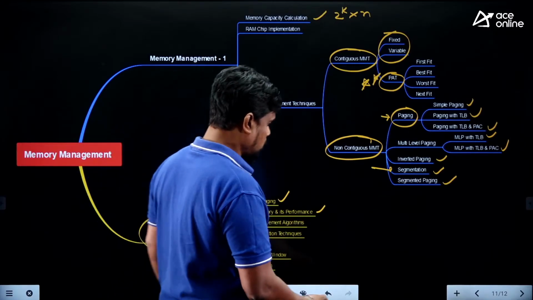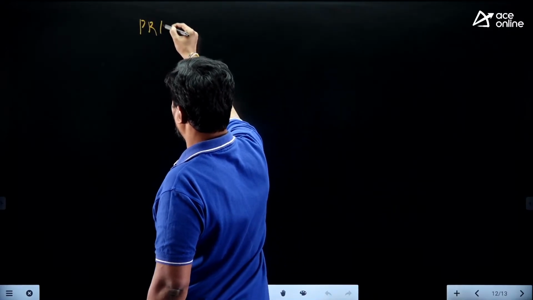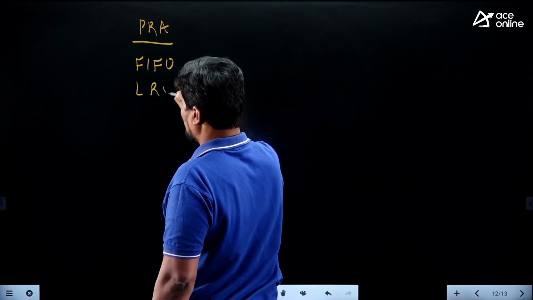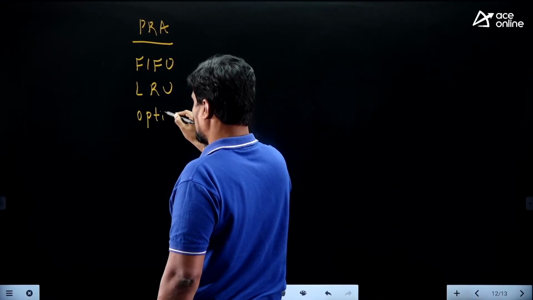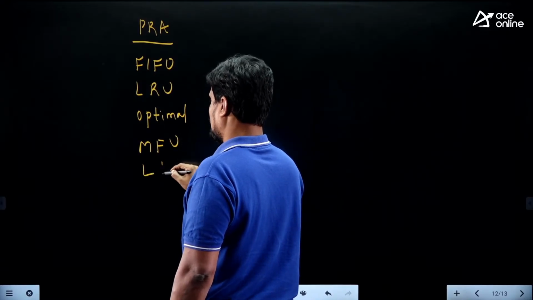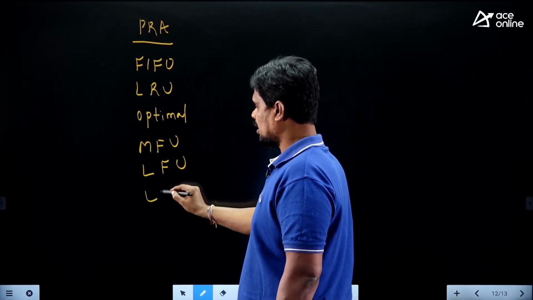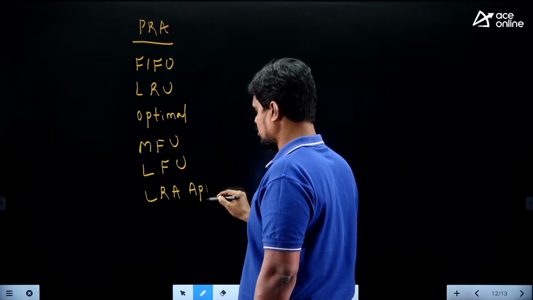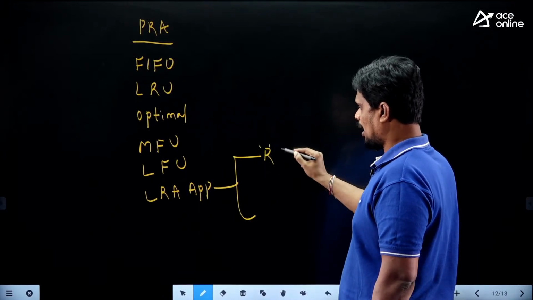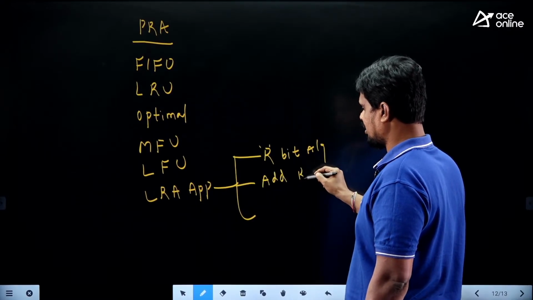Page replacement algorithms. How many page replacement algorithms do we have? In our classes, we have covered algorithms like this. The first algorithm we covered is FIFO, the next is LRU, the next is optimal, the next is MFU, and the next is LFU. Under LRU there is one variation called LRU approximation algorithms. These we have covered: the reference bit algorithm, the R bit algorithm, and the additional reference bit algorithm.